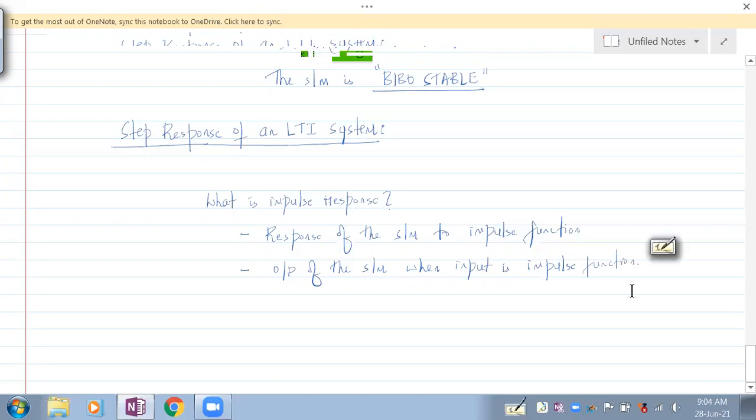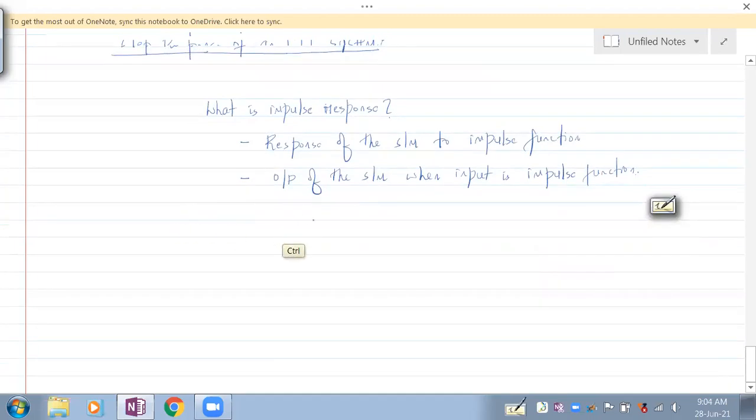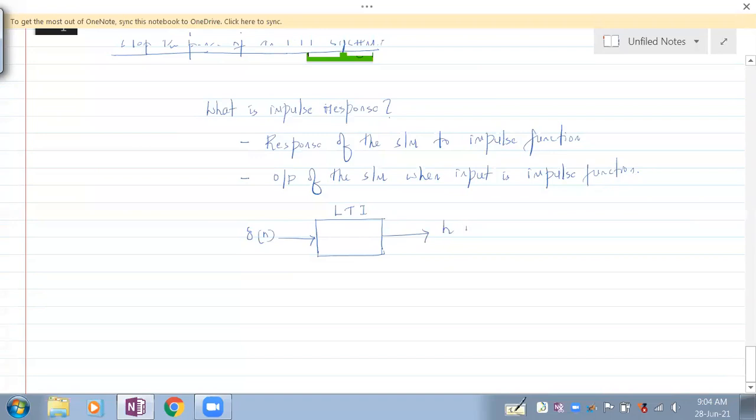Understand that? Pictorially, see here, this is an LTI system. To this LTI system, if the input is delta of n, the output is h of n, the impulse response.